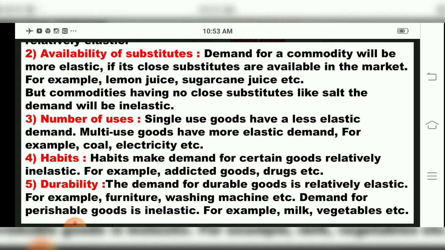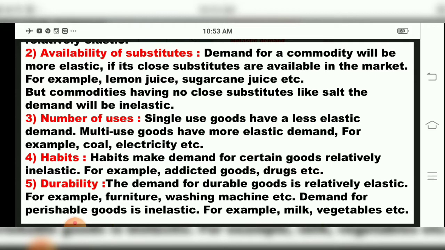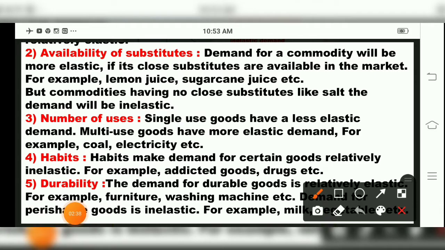And for goods which have no close substitutes, like salt, the demand will be inelastic. Now we come to the third factor of elasticity of demand, that is number of uses. Single use goods have a less elastic demand, but multi-purpose goods, multi-use goods, have a more elastic demand.